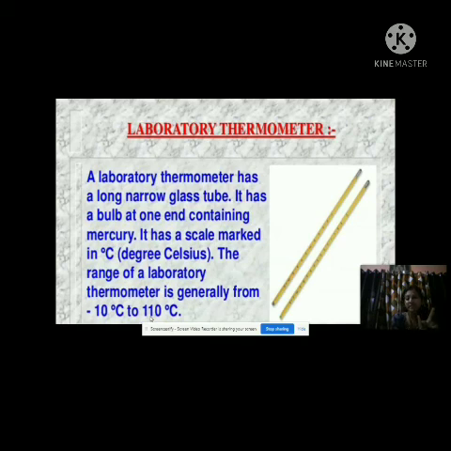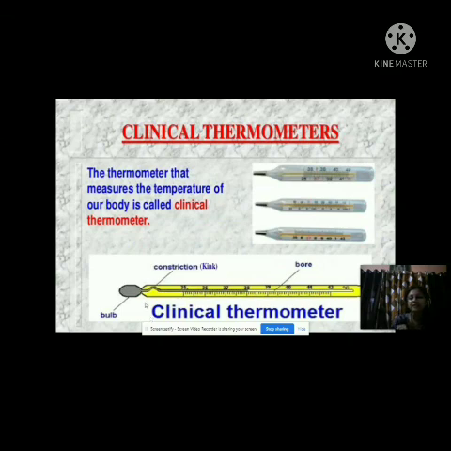One more difference between the clinical and laboratory thermometer is the kink. In the clinical thermometer, the kink is present. Now see what that kink is. The kink is a thread-like structure placed just below the bulb. Actually, what is the role of this kink? This kink prevents the level of mercury from falling down on its own.